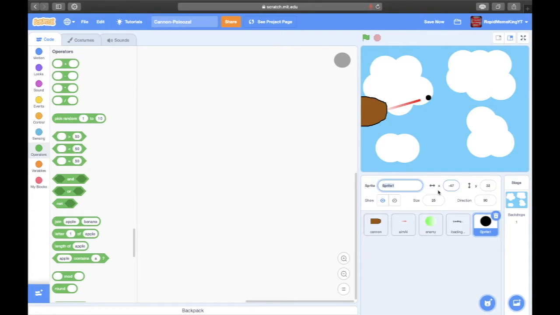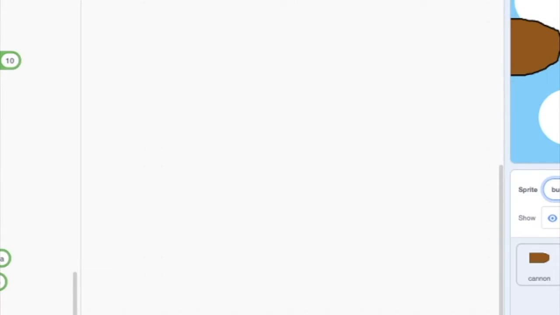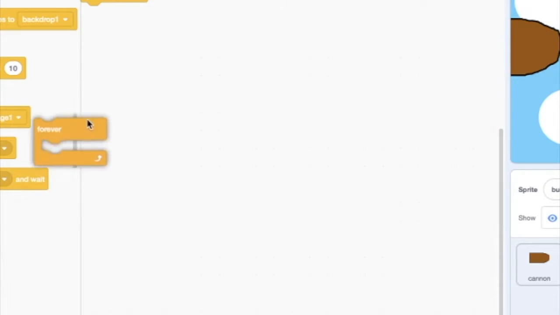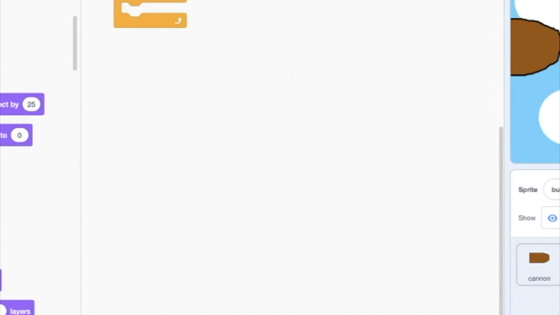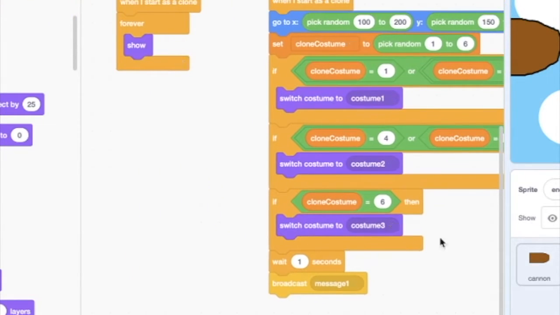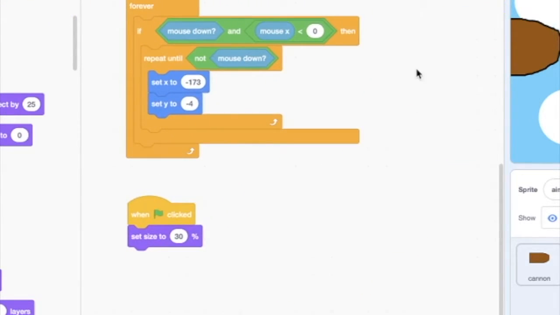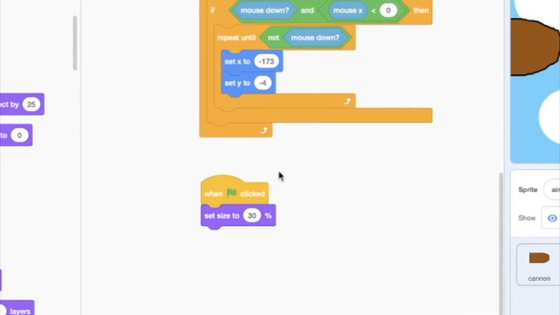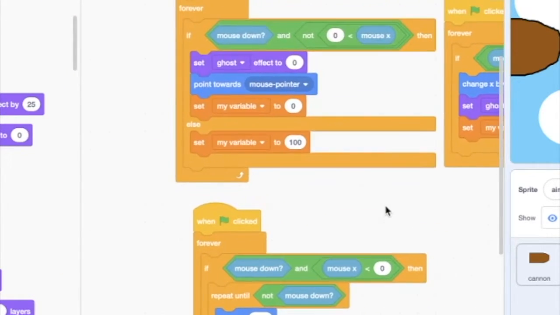We're gonna call it bullet, and basically it's gonna say when clicked, forever hide. But basically what it's gonna do is, we're gonna do this.